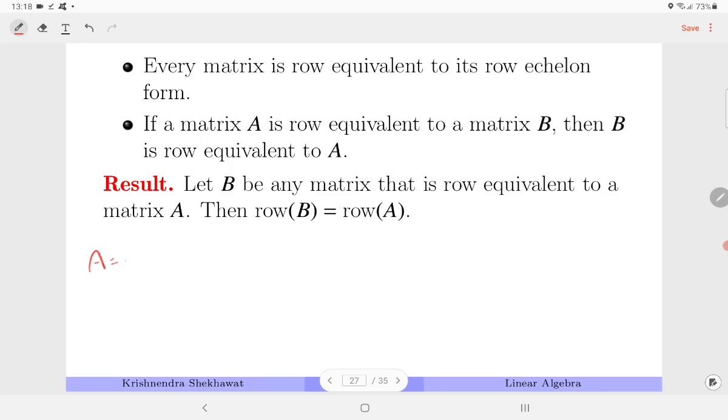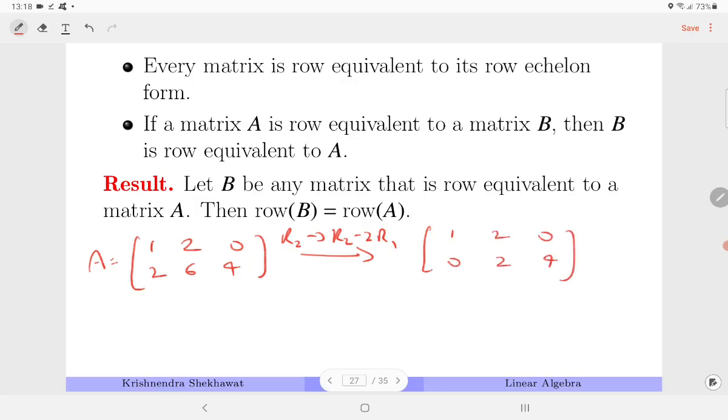Okay, let's try to understand what it is saying. So let us consider a matrix A. So A is [1 2 0; 2 6 4]. Apply an operation, R2 changes to R2 minus 2R1. That gives me [1 2 0; 0 2 4]. So I am calling this one R1, this one R2.